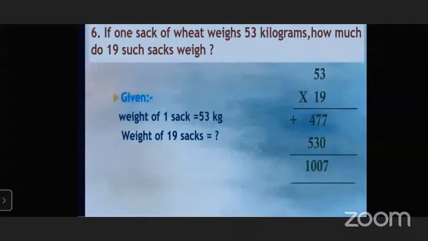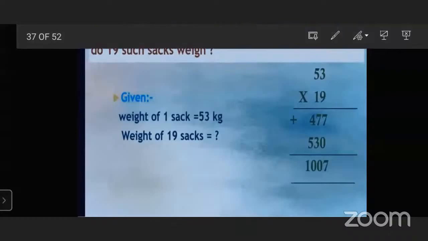Whenever we multiply by 9, we get 9 3s are 27, 2 carry over. 9 5s are 45, 45 plus 2, 47.